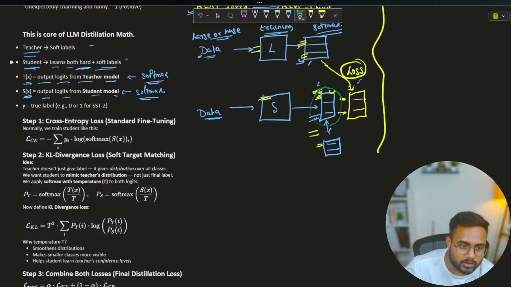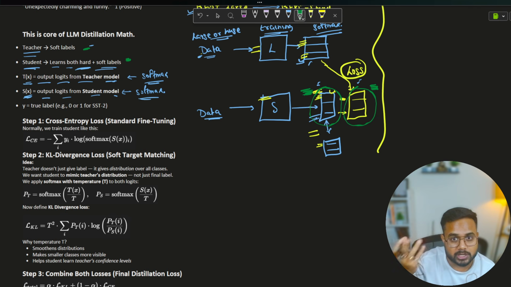Okay. And this logits, this one, soft label is this one. Okay, so this is from where? This is from the student model, and these logits are from the teacher model. And this is nothing, this is just the value of the softmax. Whatever softmax is going to predict in terms of the probability distribution.